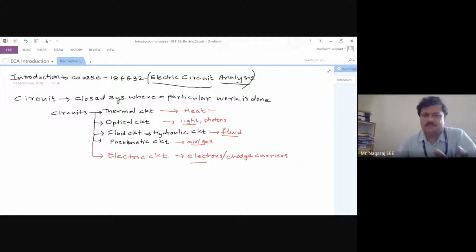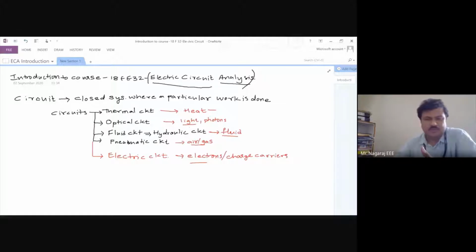Later we'll get into open circuit and short circuit, those are special cases. But when we say something as circuit, there is some energy flow in that system, and with the flow of that energy, some amount of work is done. A particular type of work is done. So in thermal circuit, heat is flowing. One body is heating up, one body is emitting the heat. In optical circuit, light is flowing.